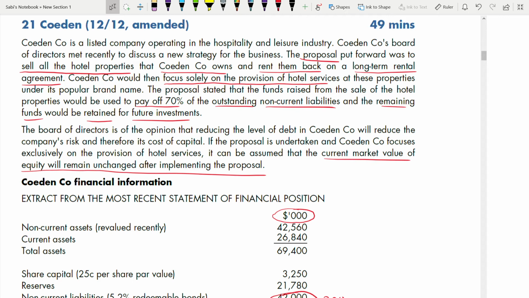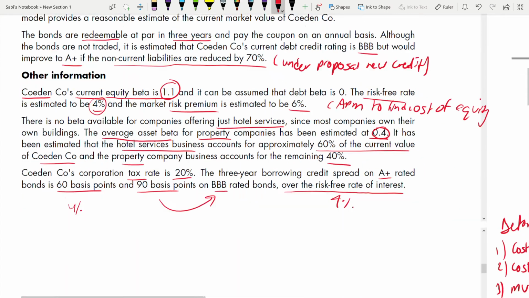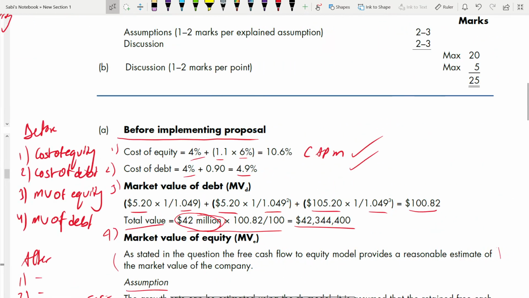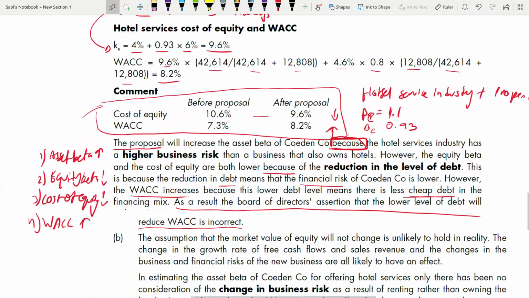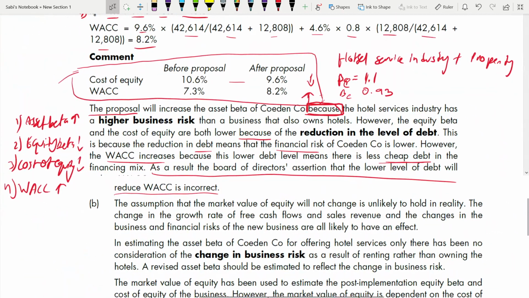Okay, yes, I got it. The board of directors is of the opinion that reducing the level of debt will reduce the company's risk and therefore the cost of capital. This line is wrong, incorrect. Now you can tell because you have done the calculation. Before, you couldn't tell. And it's just for one line. You don't have to explain pages and pages.